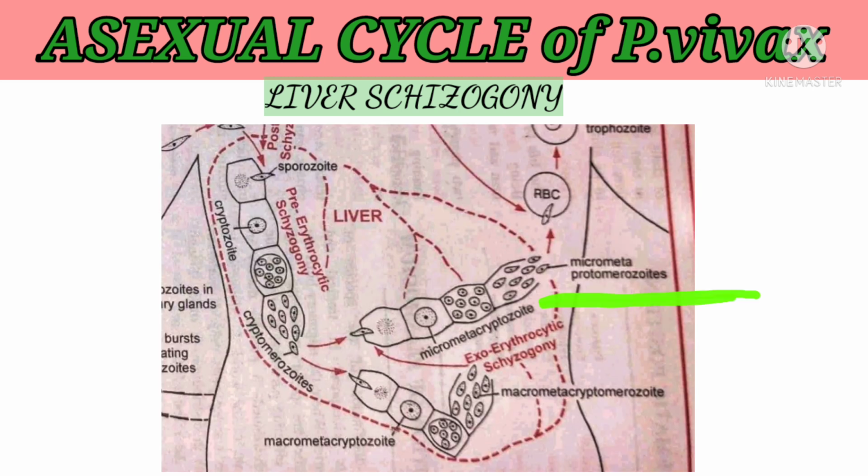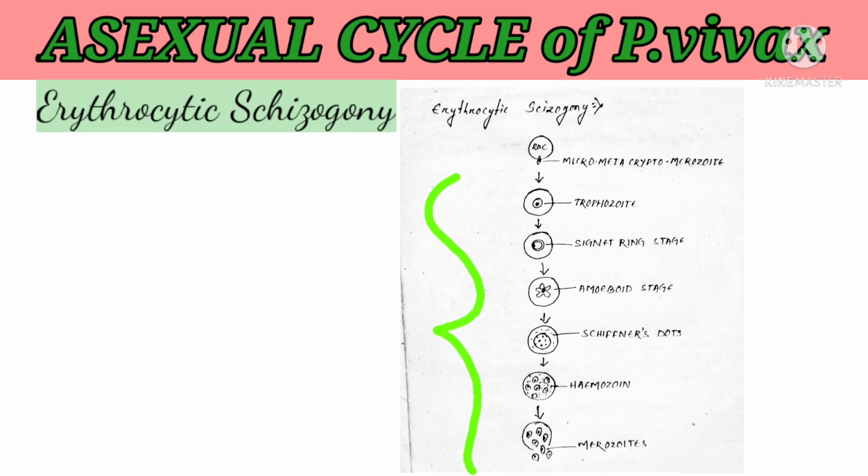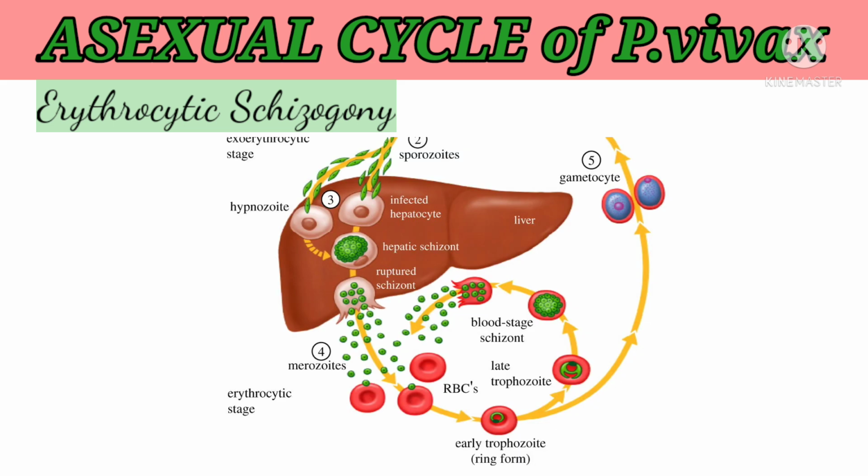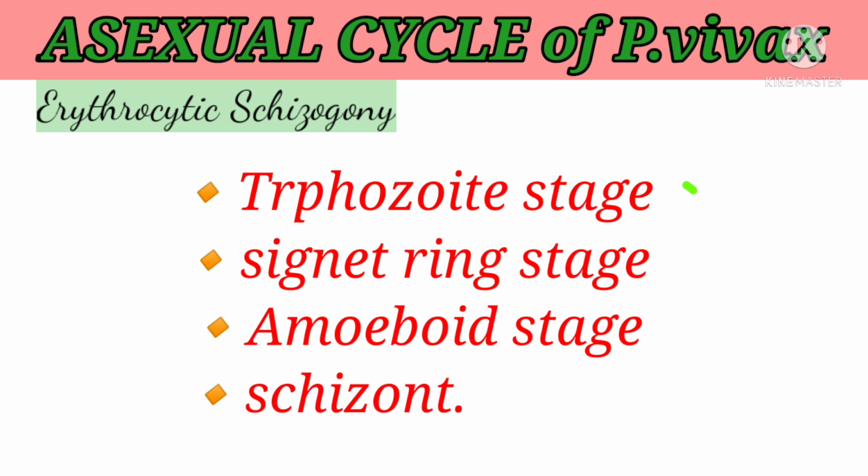The micro metacryptomerozoites have the ability to enter the RBC, so they enter the RBC and start the erythrocytic stage. But the macro metacryptomerozoites cannot enter the RBC, so they invade fresh liver cells to continue the exoerythrocytic schizogony. Now the erythrocytic schizogony, where the micro metacryptomerozoites enter the RBC. This stage has four substages: the trophozoite stage, the signet ring stage, the amoeboid stage, and the schizont stage.